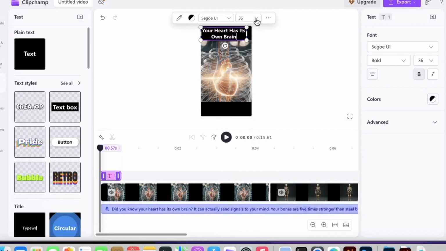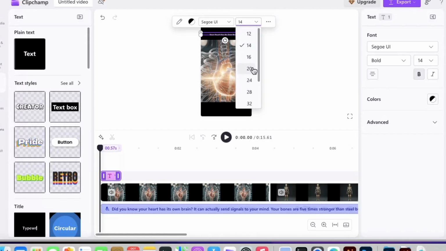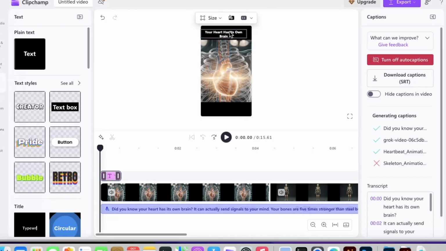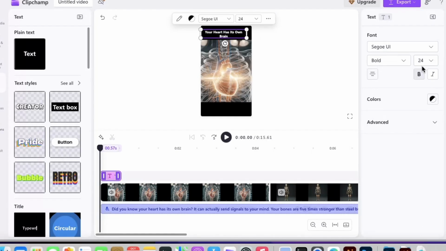So if you want to reduce the size of the letters, you're going to click over here and choose a size that is suitable. But just make sure that it's readable as well. Okay, so like you can see, I'm going through all the letter sizes until I find something that is just enough. Okay, so I think this is visible. And if you want to change maybe the color of the text, or you want to change the layer, you're going to click on the text over here. And like you can see, it opens up this option over here. So if you want something more bold, you're going to click on it just like this, okay? And your letters will automatically be turned into bold.